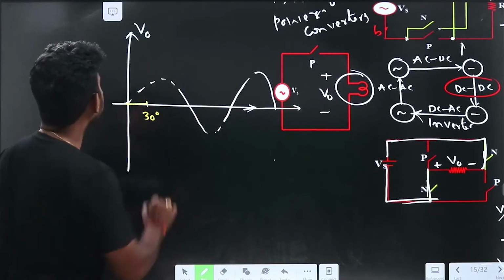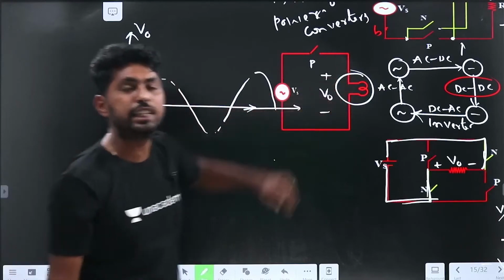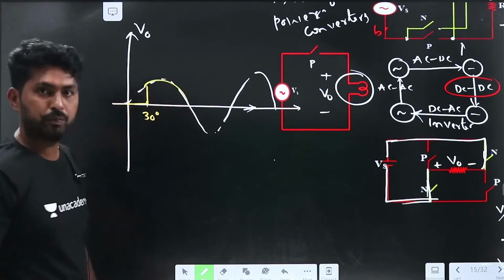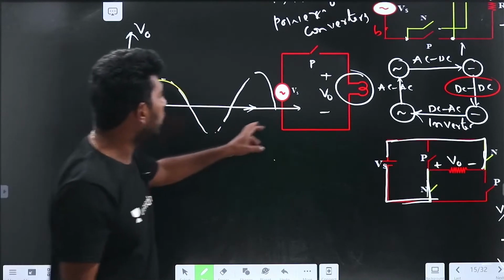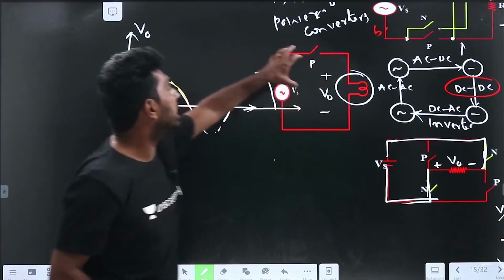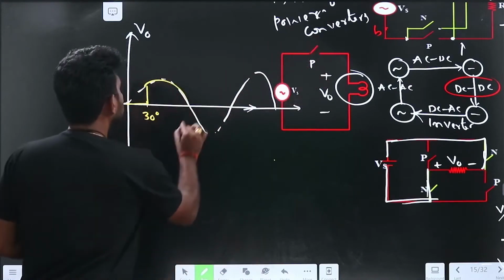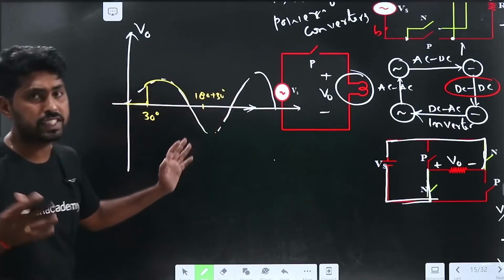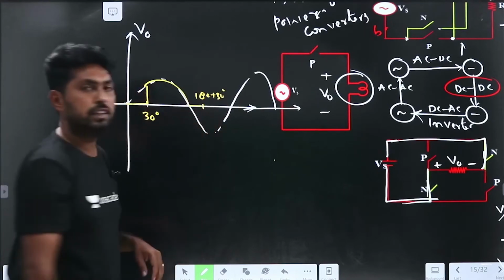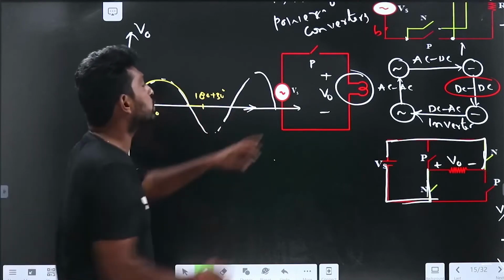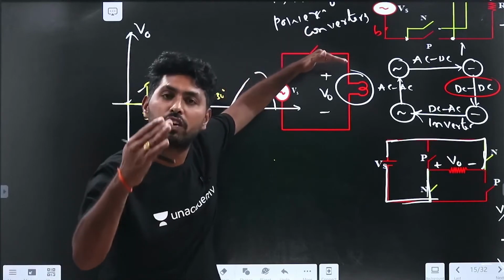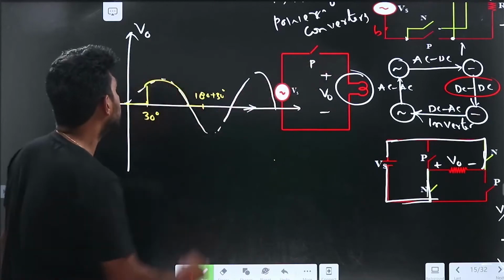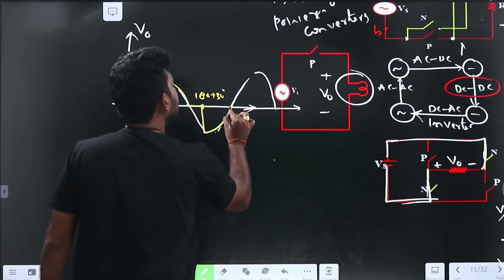Now if I close the switch at 30 degrees, what happens? The output voltage is equal to the input voltage. Here only one switch is there. Now let me open the P switch here. Again I will close at 180 plus 30 degrees. Up to here the switch is in open condition, so the output voltage is 0. Again, if I close the switch, the output voltage is equal to the input voltage. So the output voltage waveform should follow the input voltage waveform. Again, it will be like this.